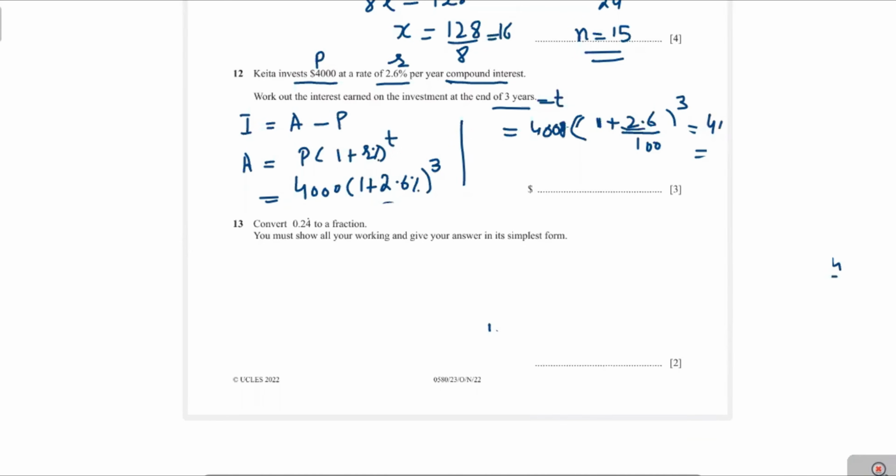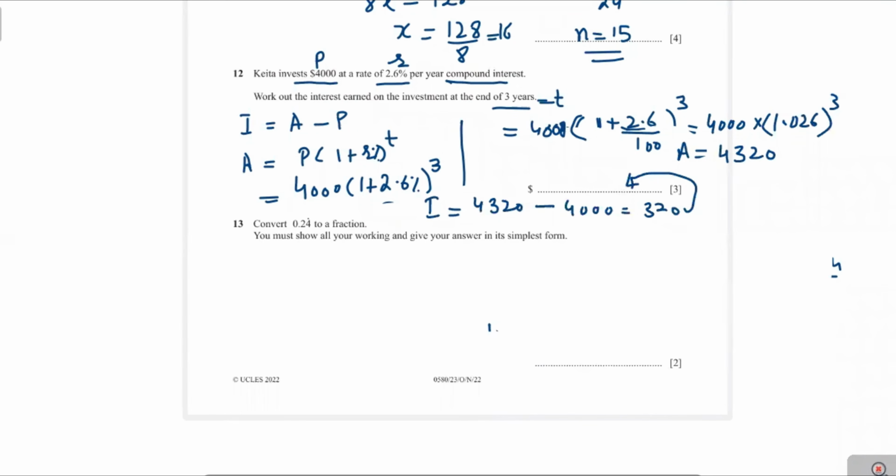Now you can find 4,000 multiplied by 1.026 to the power 3. Now you get 4,320 as the answer. Now the interest will be equal to 4,320, this is the amount to be paid, minus the principal amount, that's 4,000. The answer will be 320, and this is the answer. Now let's move to the next question.